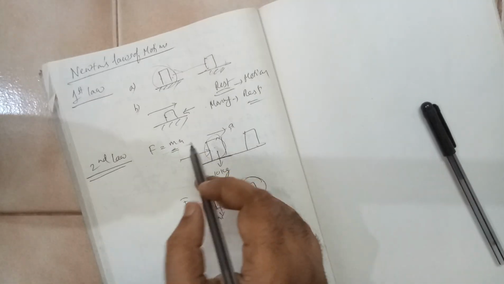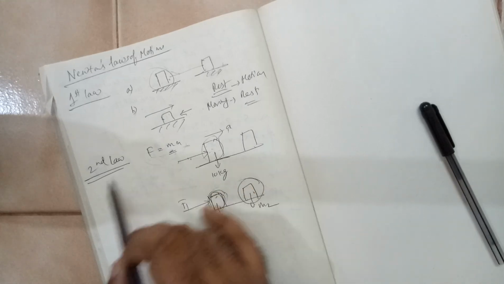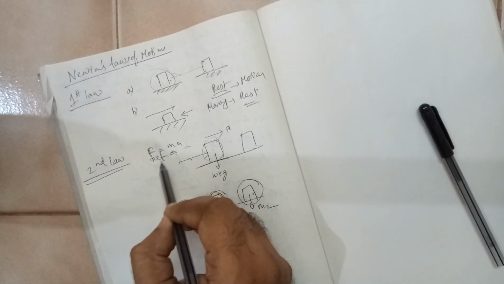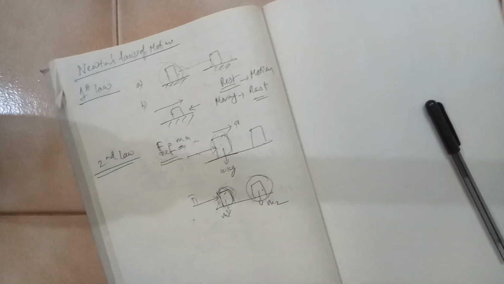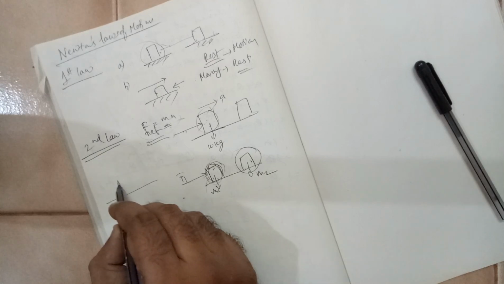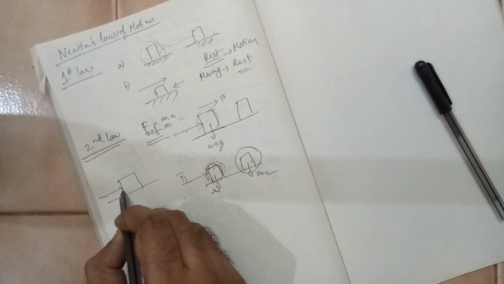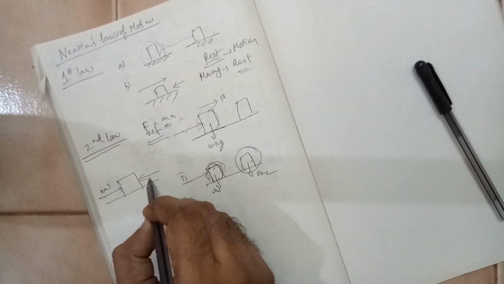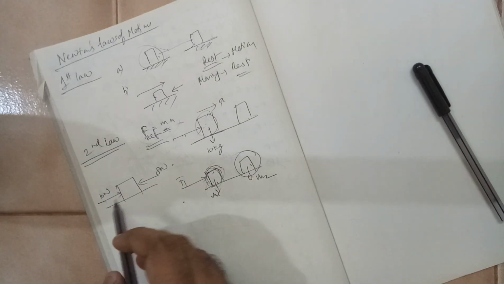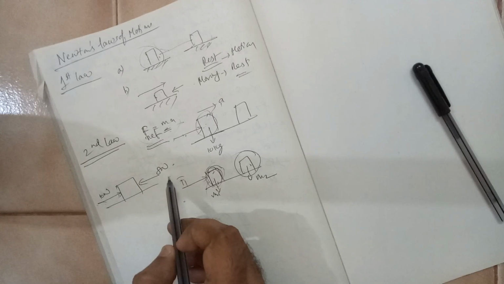But basically Newton's second law states how to calculate the force. Here this F is F net, that is the net force acting on the body. To define it, let us say there is a block, a 10 Newton force is acting in one direction and an 8 Newton force is acting in the other. So what is the net force acting? 10 left to right, 8 right to left.